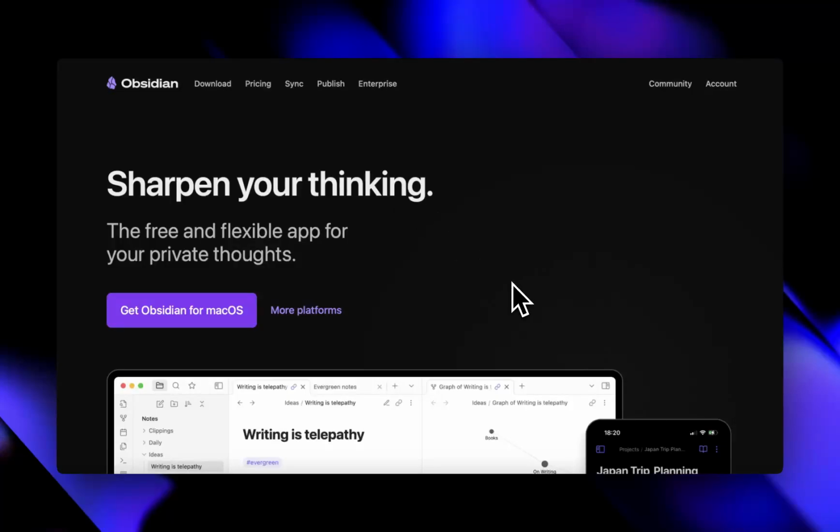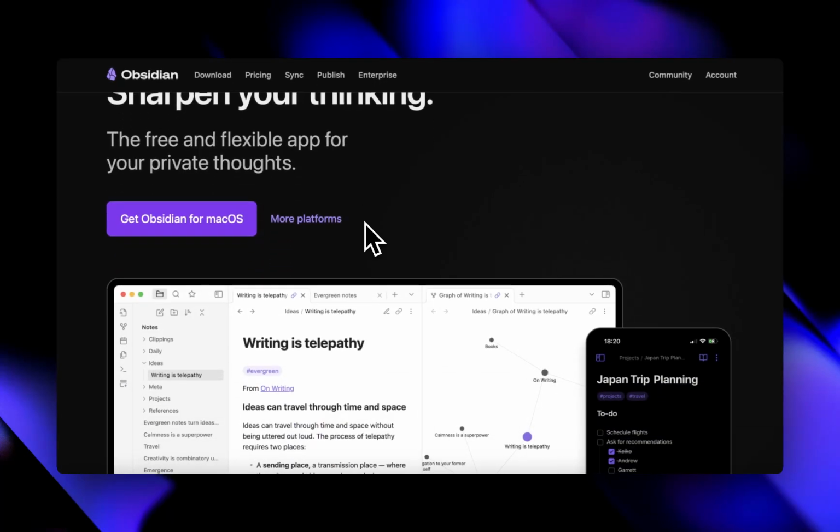All right. If you're deep into note-taking, personal knowledge management, or you've fallen down the productivity rabbit hole, you've probably heard of Obsidian. Let's break it down. What it is, what it does well, where it might trip you up, and whether it's worth your time.